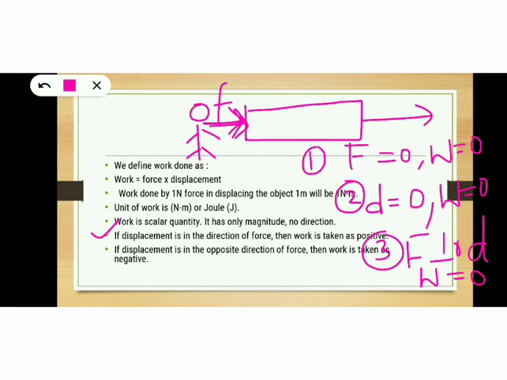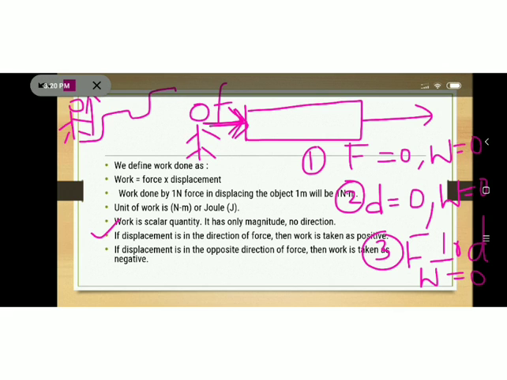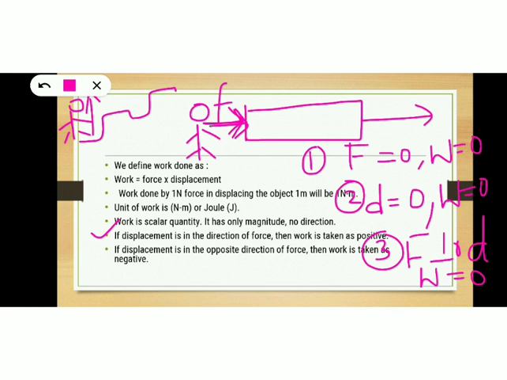So consider this example. A person is climbing up. That means he is climbing up the steps. Okay, and he is carrying a load over his head. So when he carries a load over his head, he exerts force in the upward direction, and he is also moving in the upward direction because he is climbing up the steps. So displacement is in the upward direction. Okay, so here work done is positive because force and displacement are in the same direction.